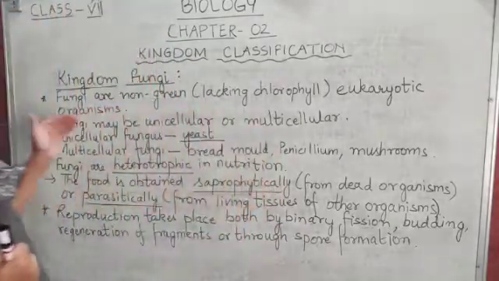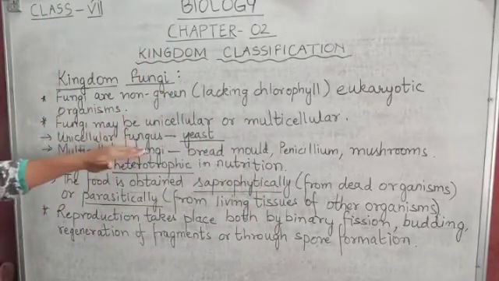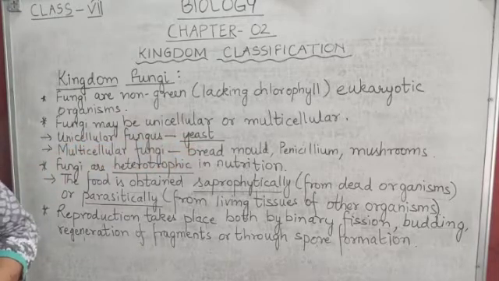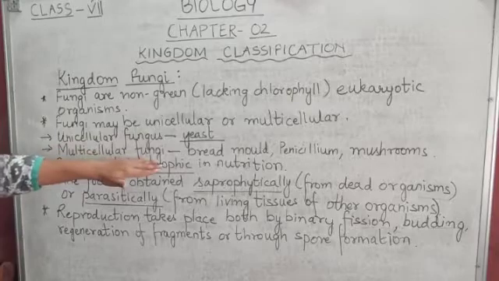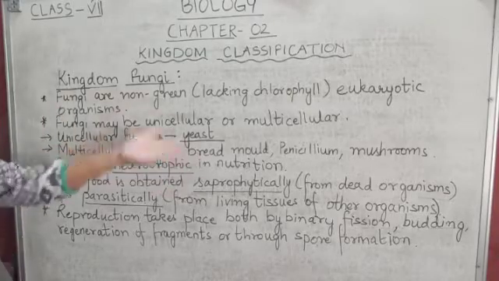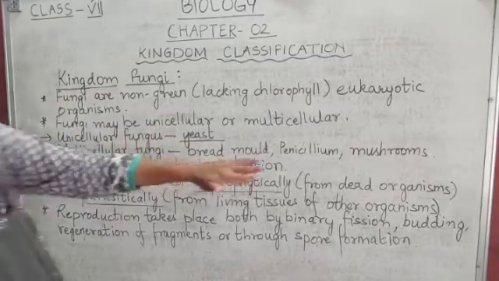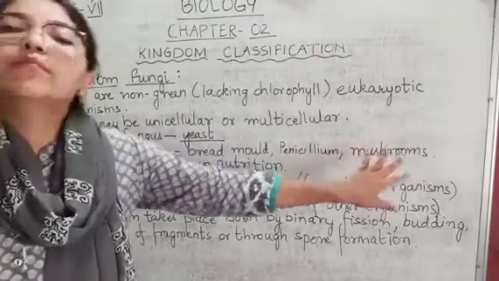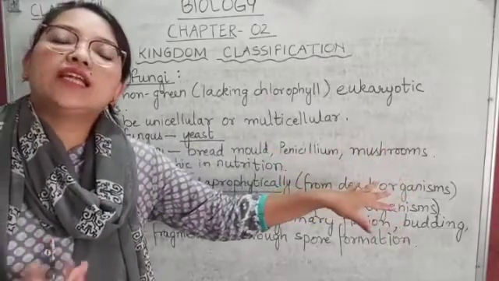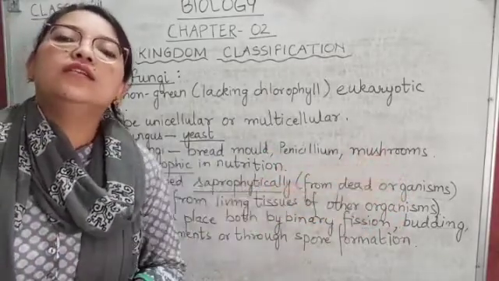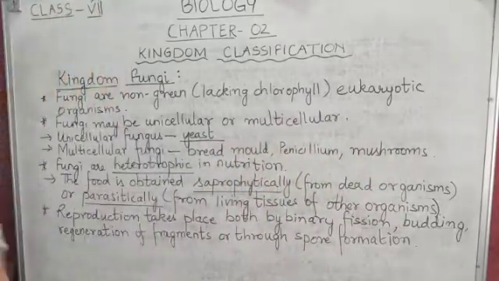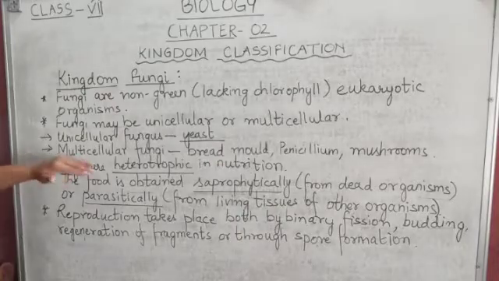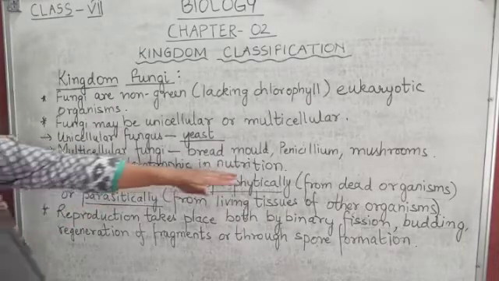Now the example of a unicellular fungus is yeast. And examples of multicellular fungi are bread mold, penicillium, and the mushrooms that we eat. Those are multicellular fungi.